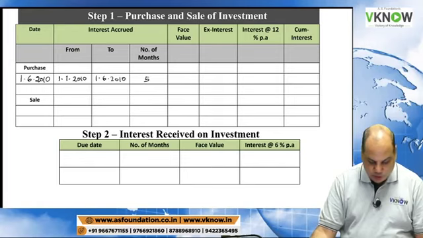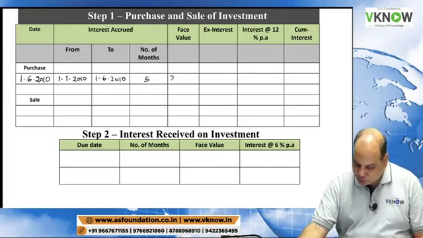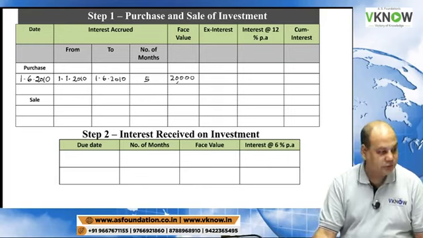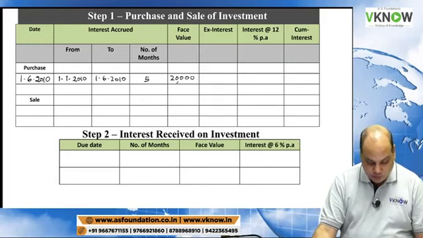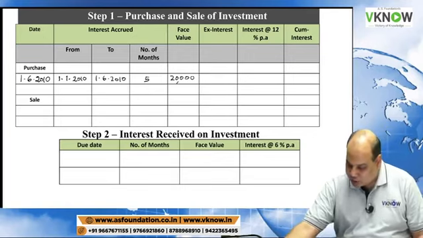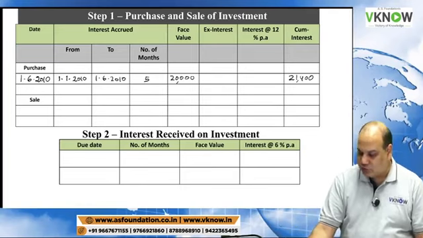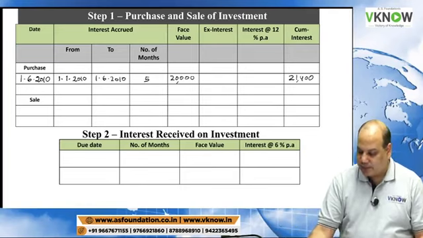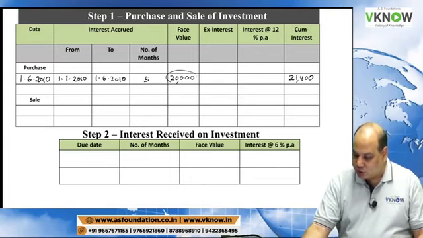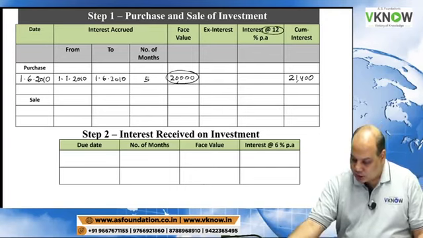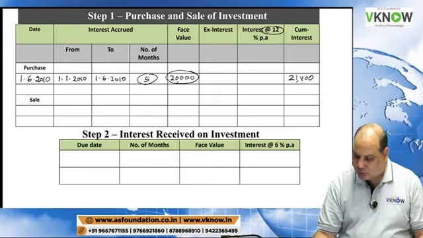When you have purchased 200 debentures, 200 into 100, 20,000. You have purchased these 200 debentures for cum interest 21,400. Directly write in the last column, cum interest 21,400. Please tell me interest on 20,000 at 12% for 5 months.